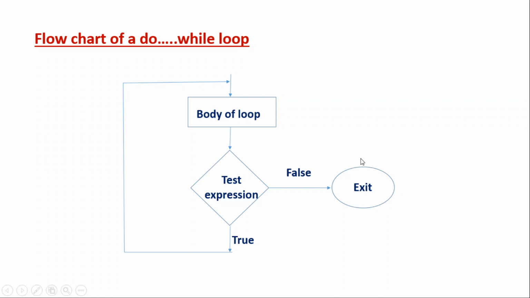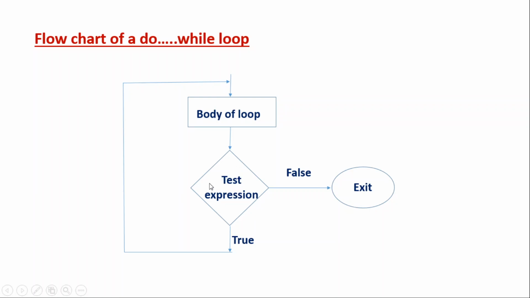Okay, so the flow chart of a do while loop is given here. First it starts with the body of the loop. The do statement is there, but then you have to think how it works. As we are considering the working, first the body of the loop, or the statements, will be executed, and then comes the test expression, so at the end,